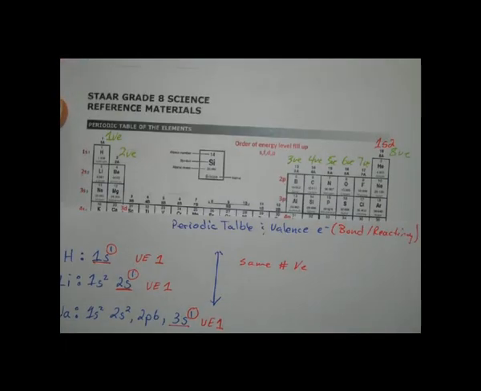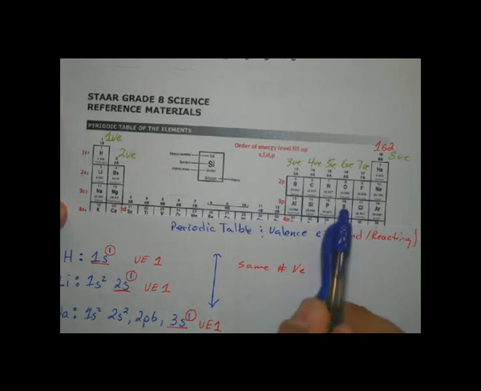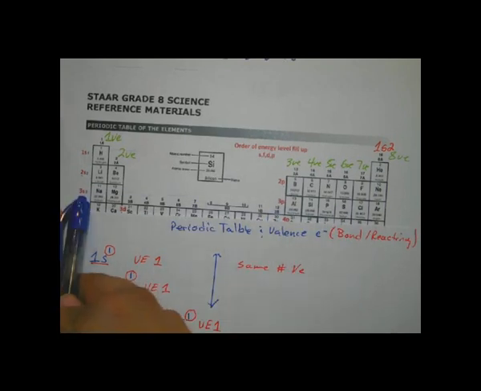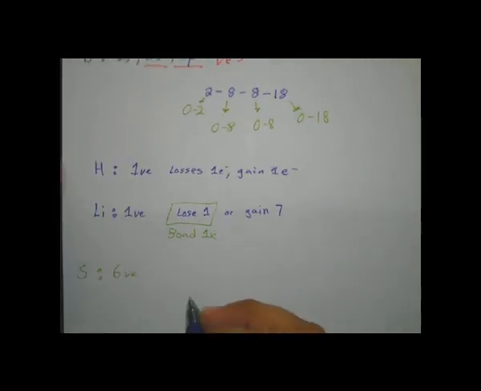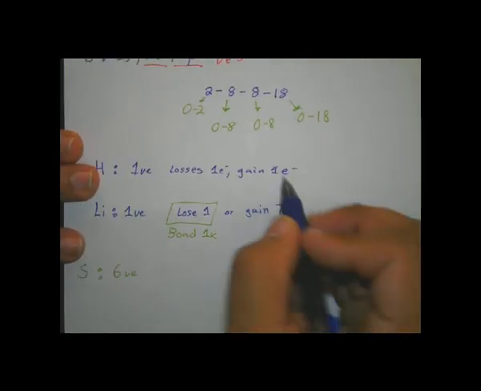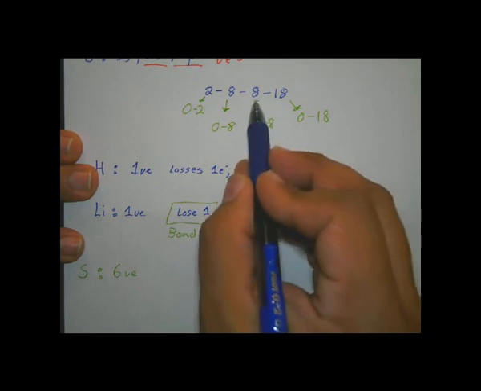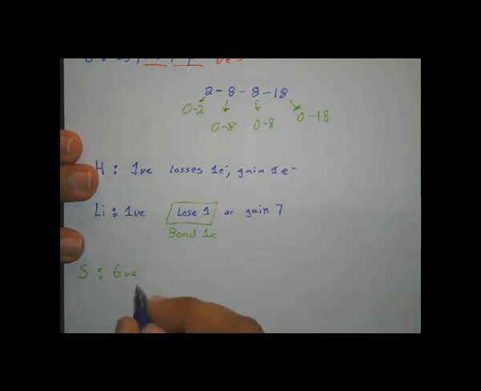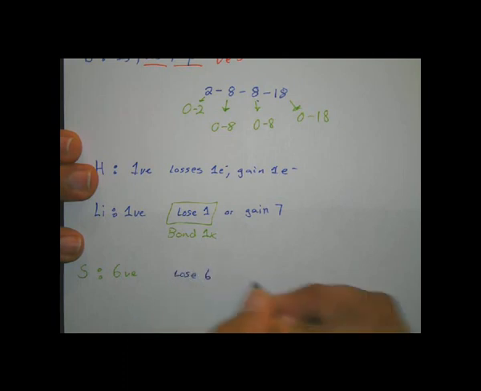And what energy level is sulfur at? Let's come back here. Sulfur is on the 3rd energy level, okay? The 3rd energy level can hold how many? 8. He has 6. So the question is, if you have 6 valence electrons, is it easier to lose 6 or to gain 2?